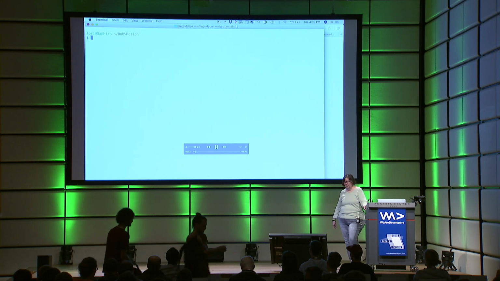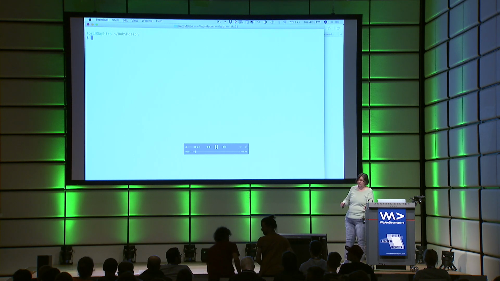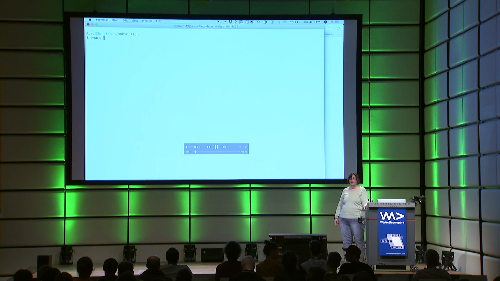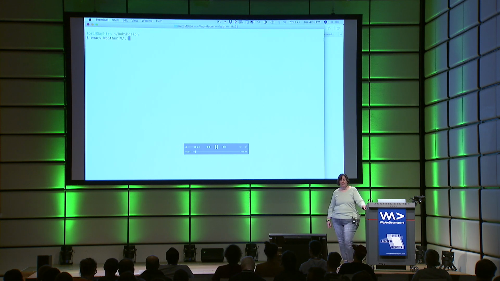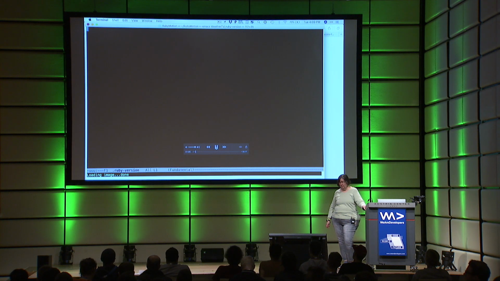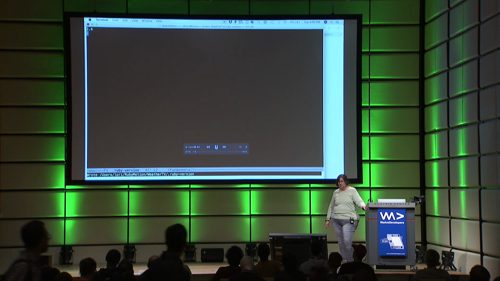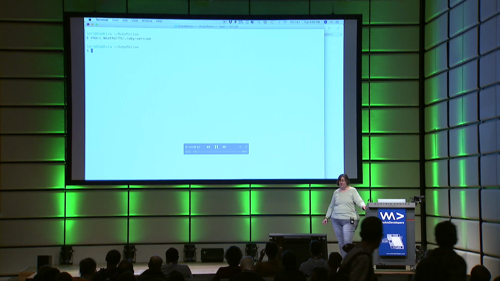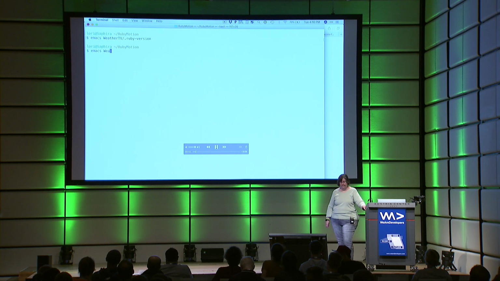I will, however, show how a professional Ruby developer manages their Ruby environment for projects. I'm going to specify what Ruby version I want to use in this project. We'll be using 2.4. I'm also going to specify a gem set that I'm going to be using.